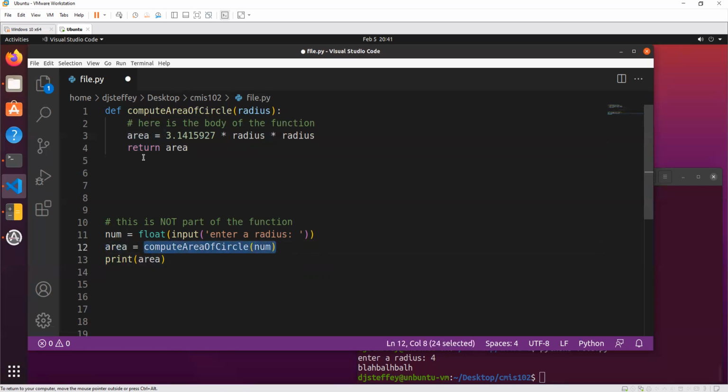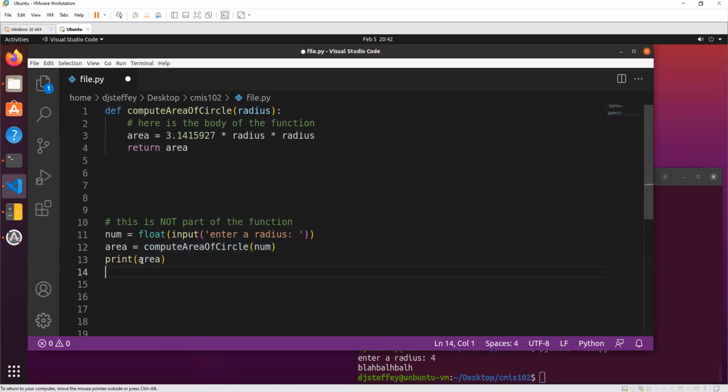So this function does a computation and then it returns a number, right? Whatever this computation is, it's actually just a number. And so I'm saying return that number. And so down here, I'm saying this area is equal to that number that got returned.